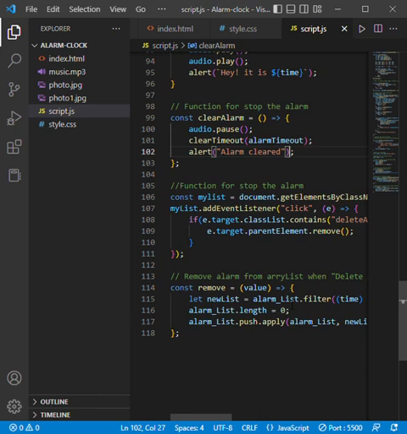Now we check our project. Suppose we set our time 21:55 and second, let's say 1.